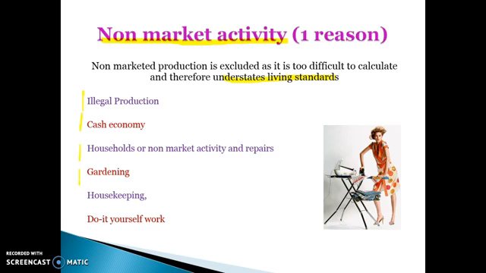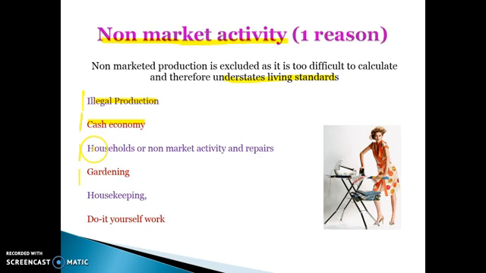Non-market activity includes illegal production, so therefore like any selling of drugs, drug dealers again don't pay tax, selling burnt CDs might be included in that kind of production as well. It includes the cash economy, so anything that's sold for cash that's not declared in tax. Often things that you buy in cash will be declared in tax when you go to most restaurants, but there are dodgy restaurants that don't declare it in cash, that wouldn't be included in our GDP.